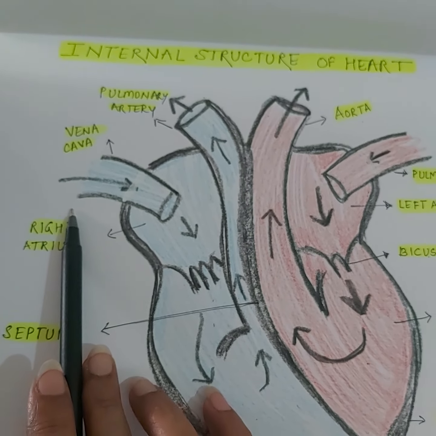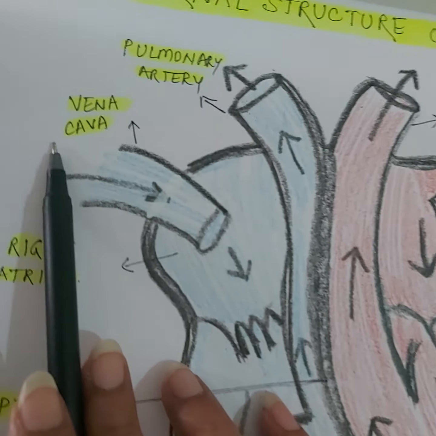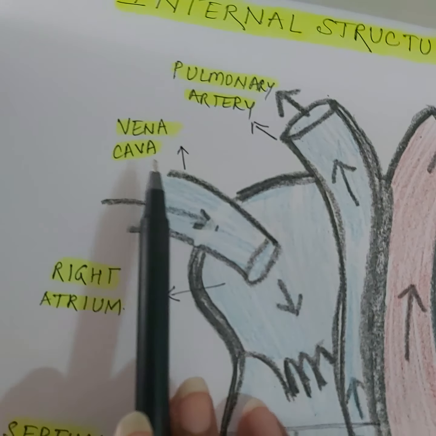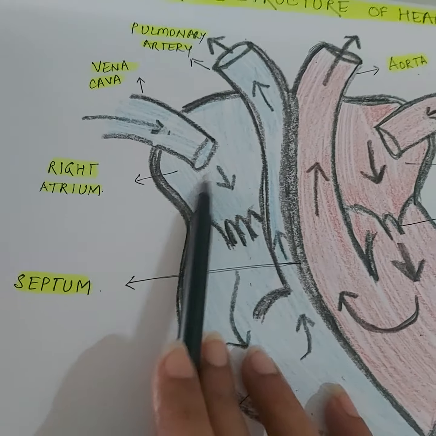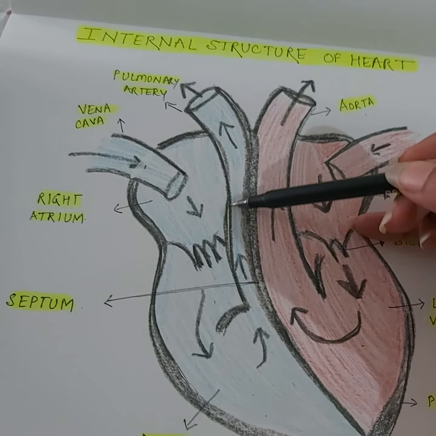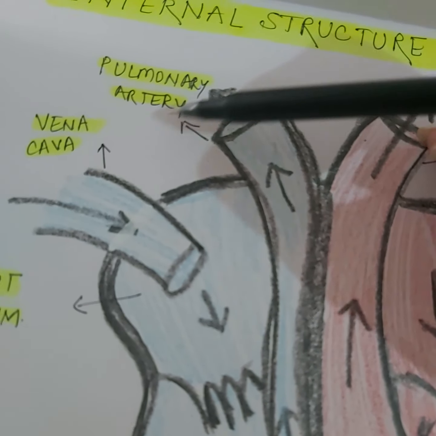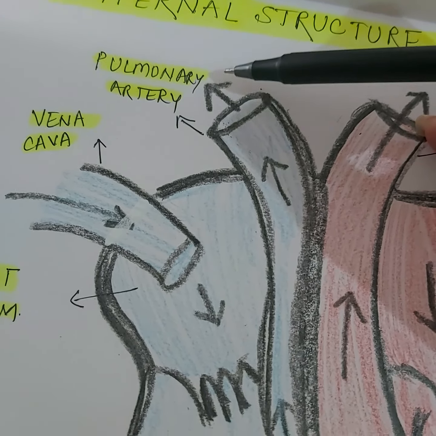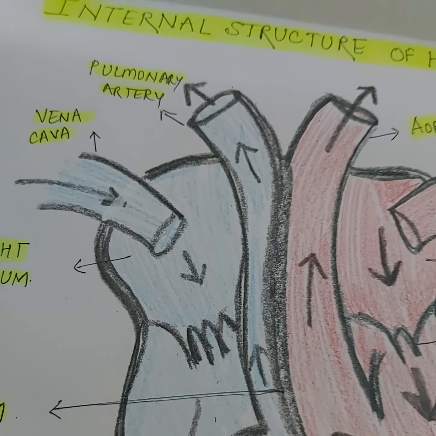Now see this blood vessel which is entering the right atrium. This is the main vein, vena cava, which brings deoxygenated blood from the body into the heart. And this blood vessel which is leaving the right side of the heart is the pulmonary artery, which is the exceptional artery that carries deoxygenated blood.